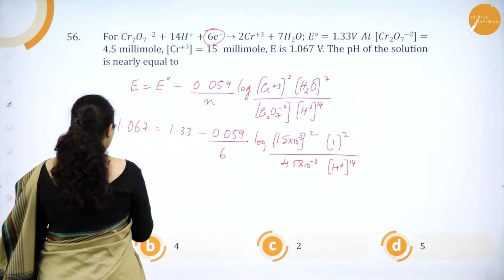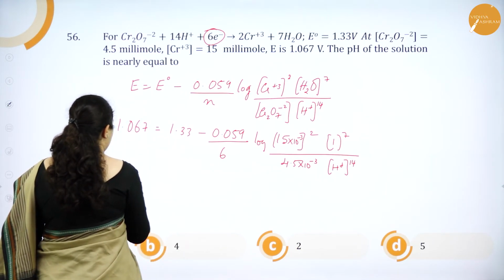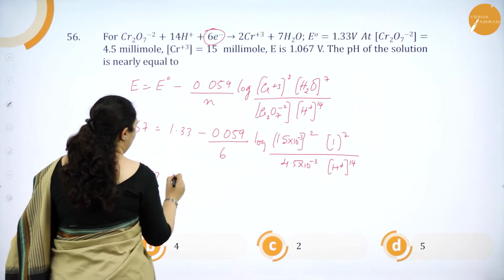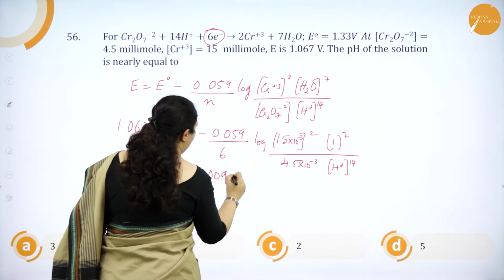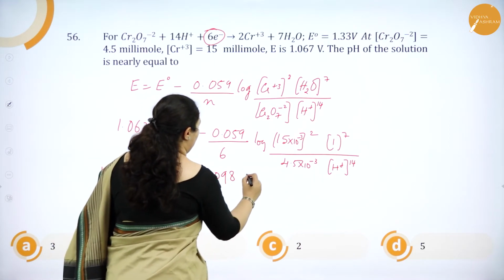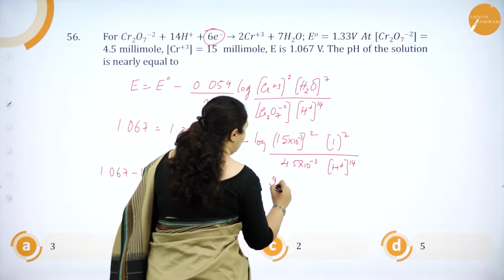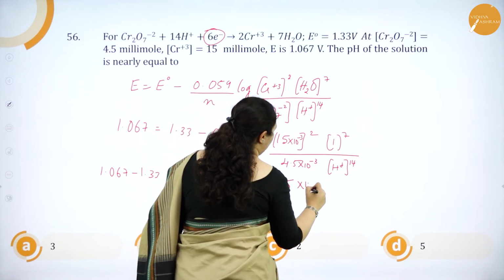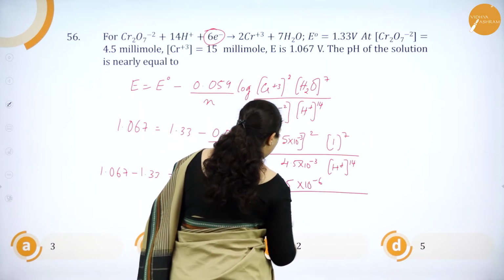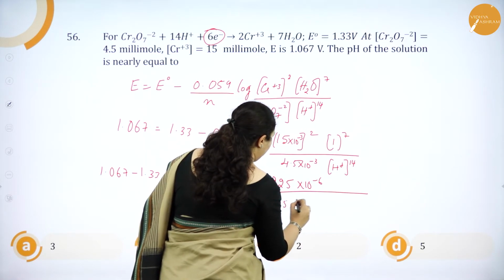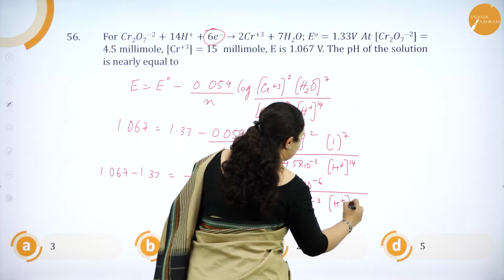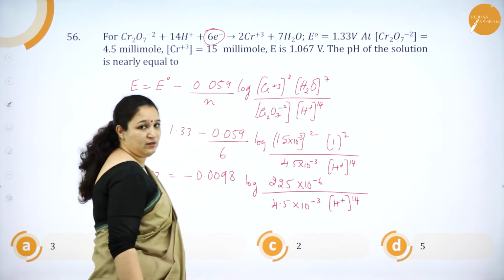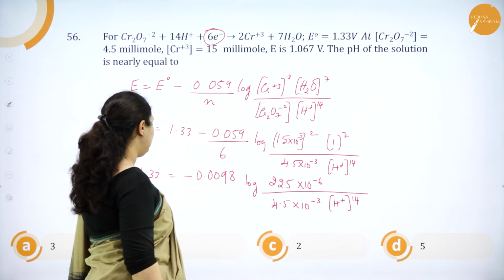So 1.067 minus 1.33 is equal to minus 0.0098 log of 225 into 10 to the power minus 6 divided by 4.5 into 10 to the power minus 3 H plus to the power 14. That is what we get till here.